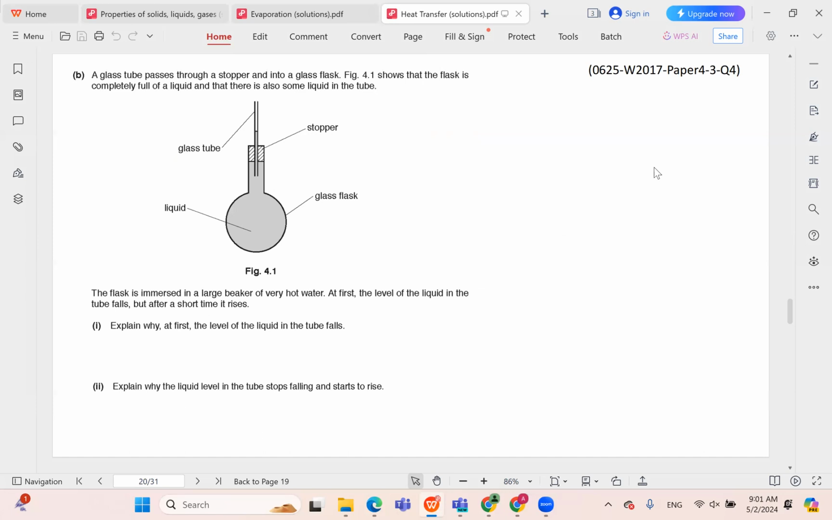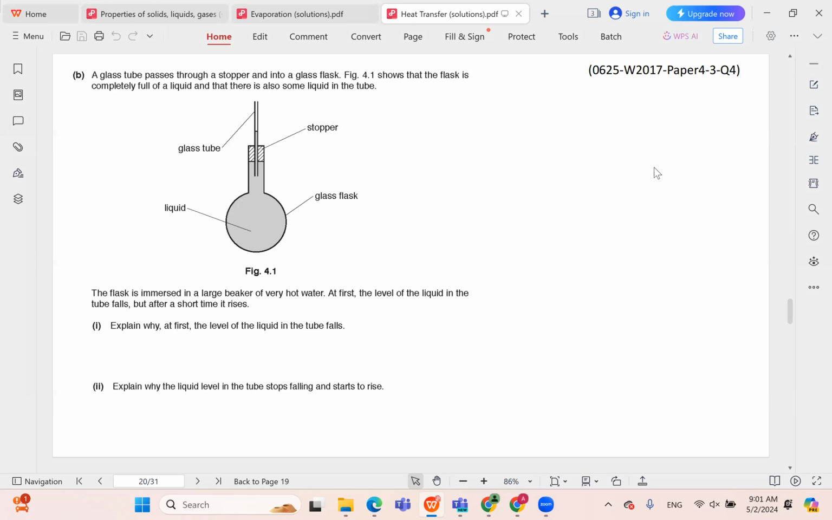Figure 4.1 shows that the flask is completely full of a liquid and that there is also some liquid in the tube. The flask is immersed in a large beaker of very hot water. At first, the level of the liquid in the tube falls, but after a short time, it rises. Explain why at first the level of the liquid in the tube falls. So this is kind of tricky because you're expecting that the level of the liquid is going to rise because you're placing it in some very hot water.